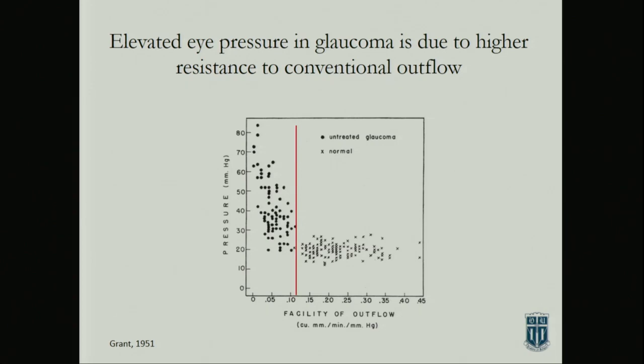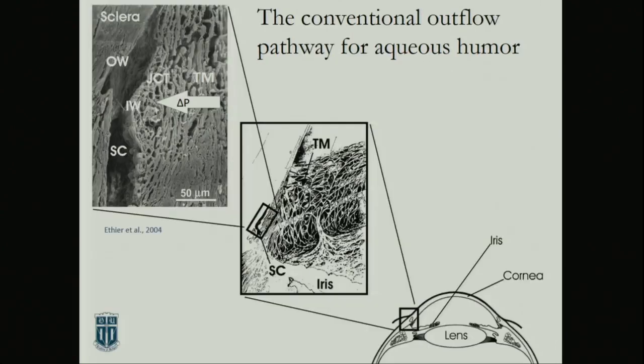You've got this group that has lower resistance and low pressure, and then higher resistance and a high pressure. And it turns out this group is the glaucomatous and this group isn't. So they line right up. This is saying that high resistance to conventional outflow is responsible for this IOP. This has been known for quite some time, since the 50s. And this is the tissue that Ernst talked about, pressure driving fluid across the tissue.